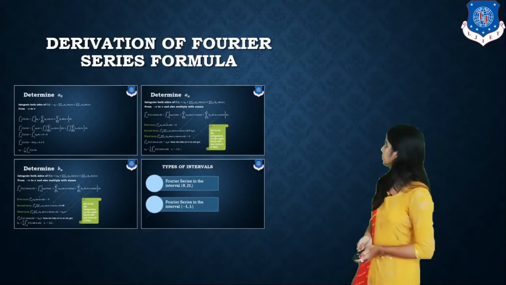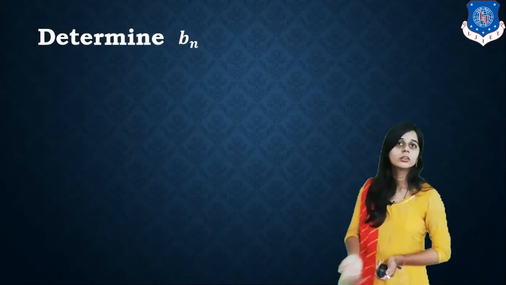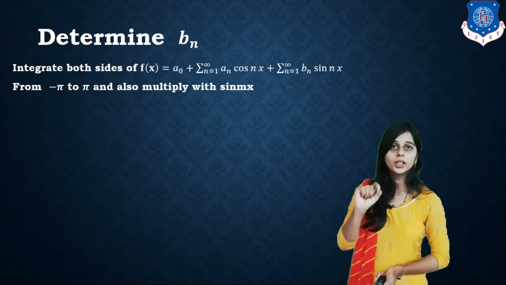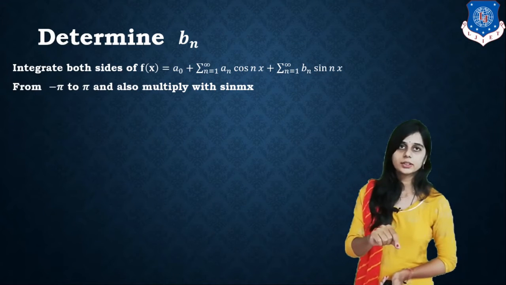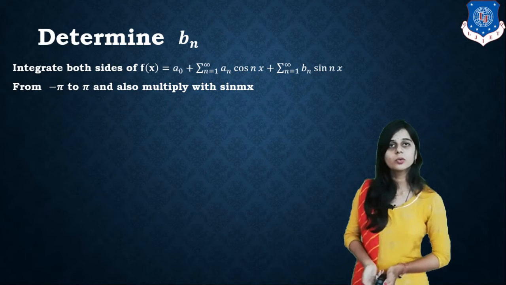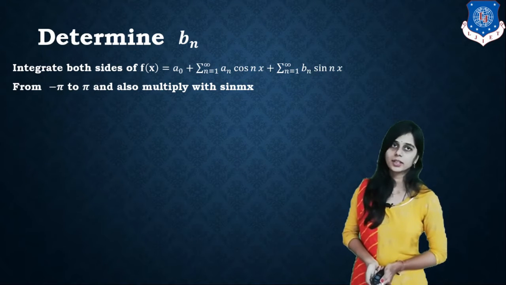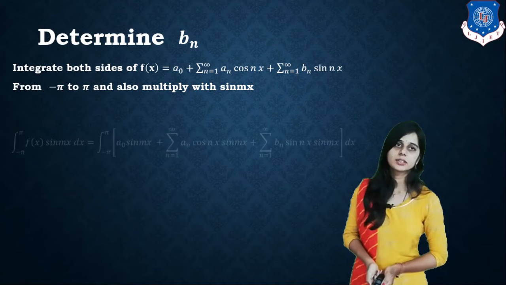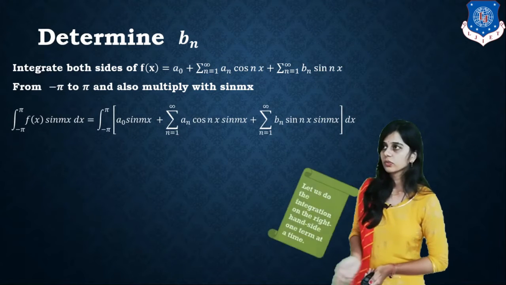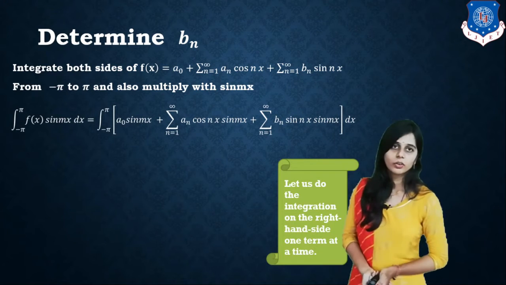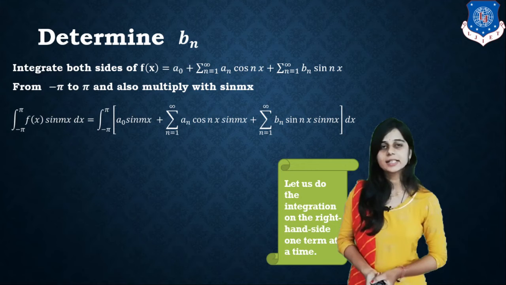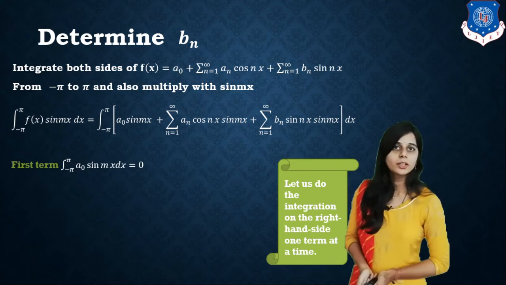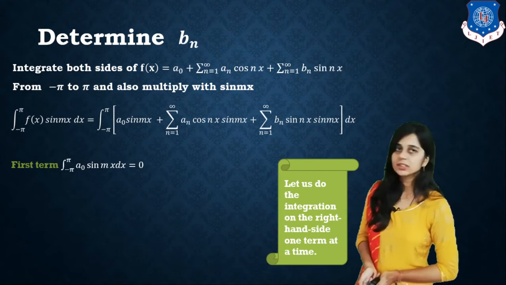Now for bn, similarly to an, integrate both sides of f of x equals a0 plus the sum from n equals 1 to infinity of an cos nx plus bn sin nx. We multiply with sin mx, and again do the integration on the right side. The first term, the integral from minus pi to pi of a0 sin mx dx, is 0.